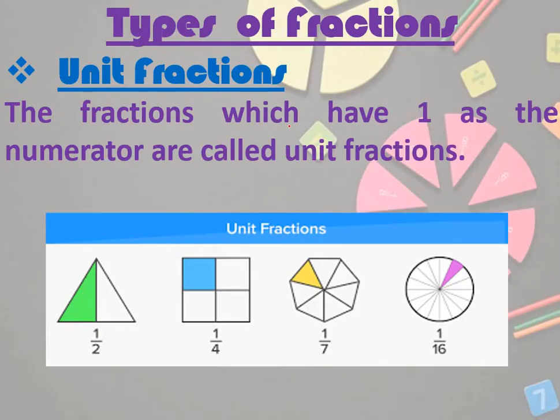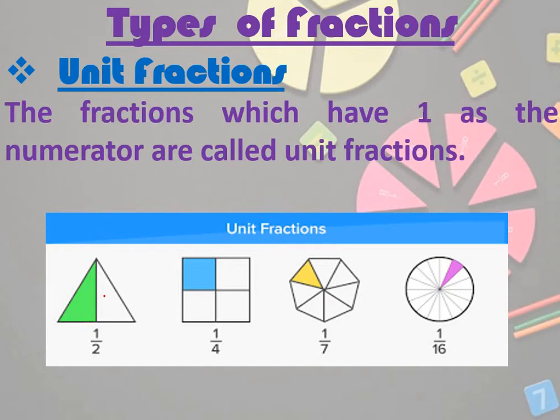Types of fractions. How many types of fraction? Unit fraction. What is a unit fraction? The fractions which have 1 as the numerator are called unit fractions. Which one is the numerator? The upper part. If the upper part is having 1, then it is known as a unit fraction. Let the denominator be anything.